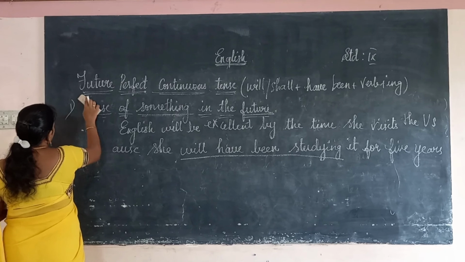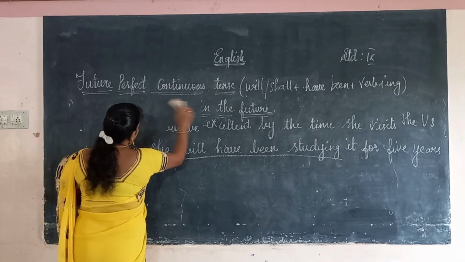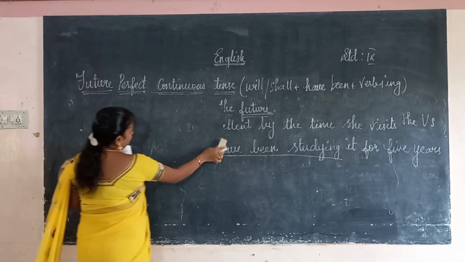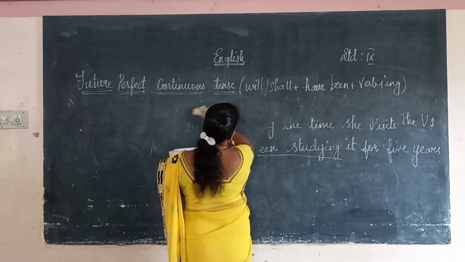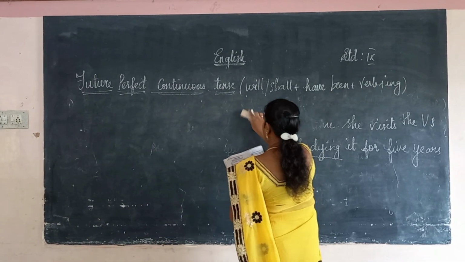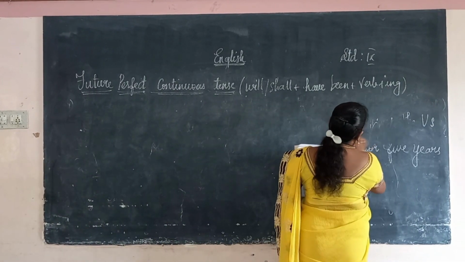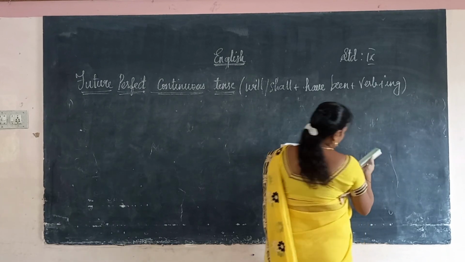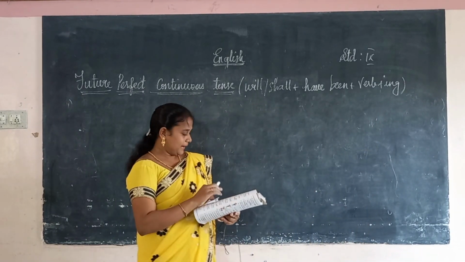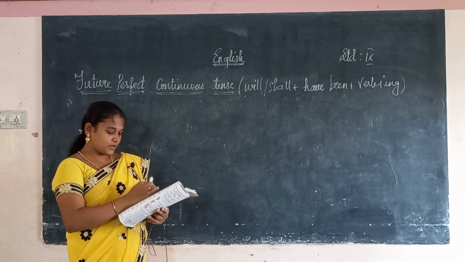Okay, next, the second one is, the second we will use duration before something in the future.